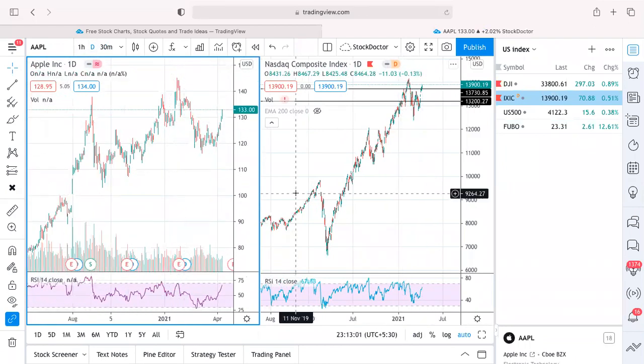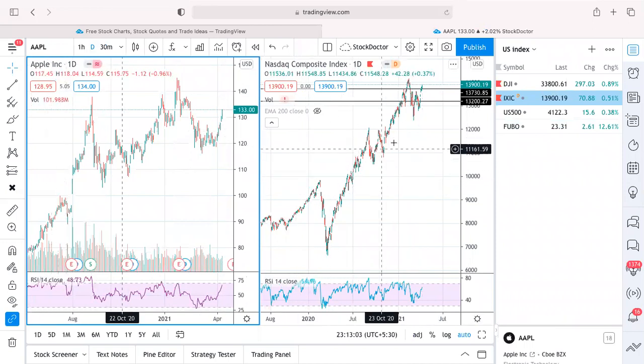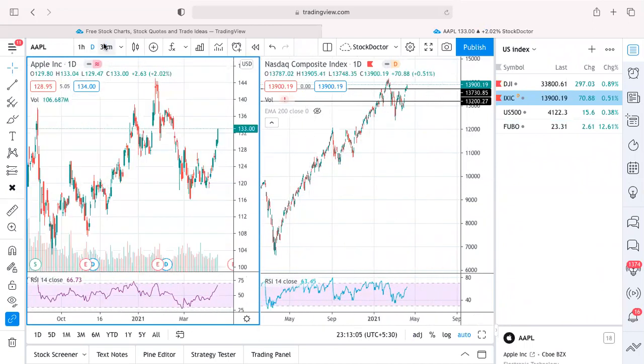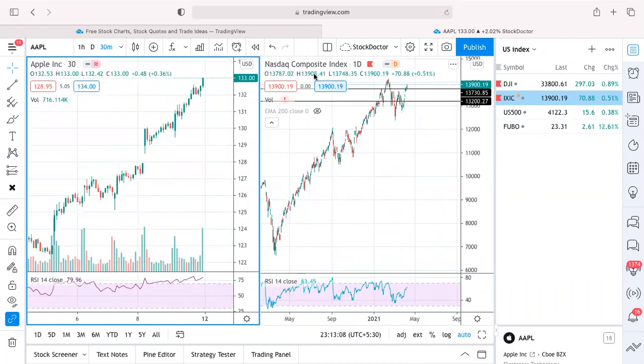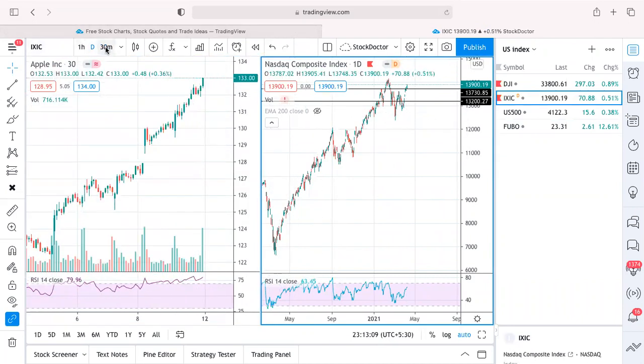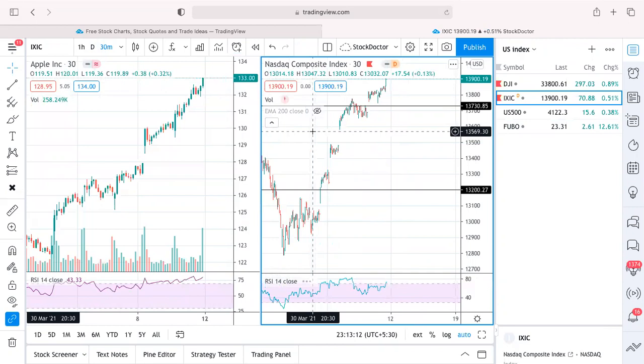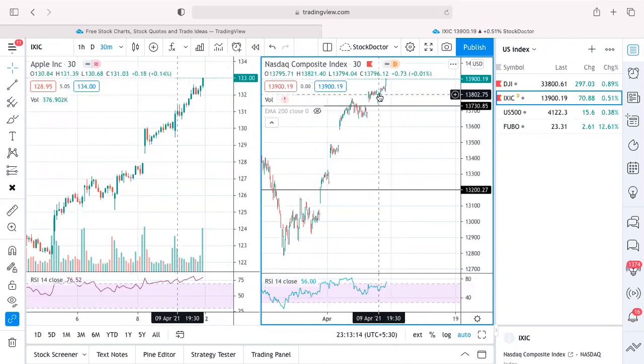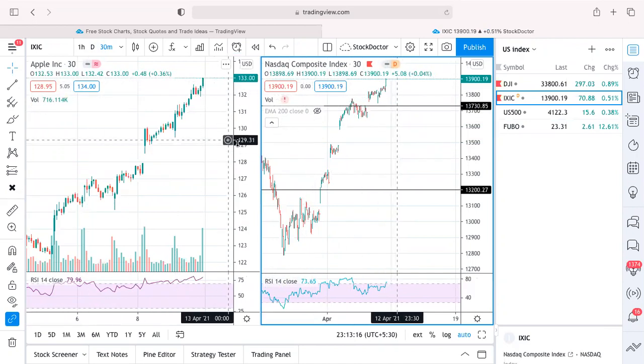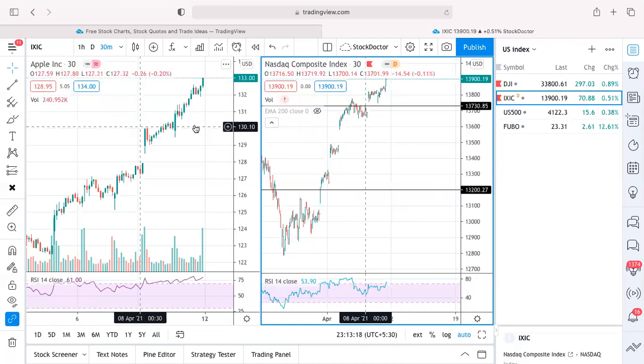For example here, if both are doing the same things on that day, right, on 30 minutes time frame, and then you can easily take your positions there. See, on that day, this is one more way to compare the stock with the index and then take the position there.